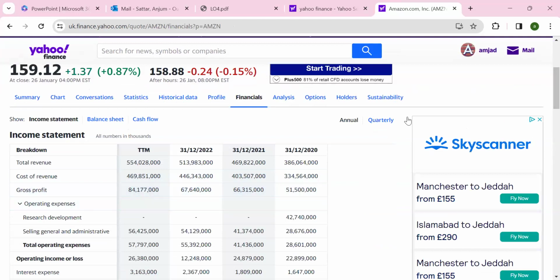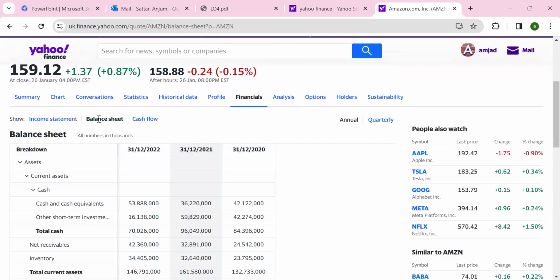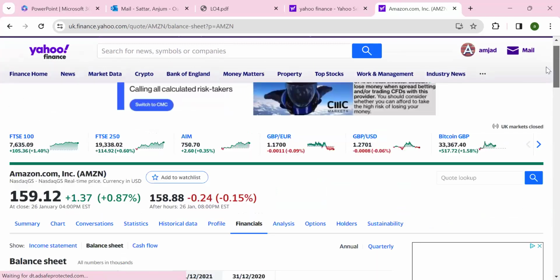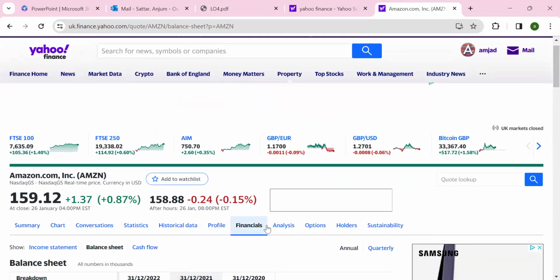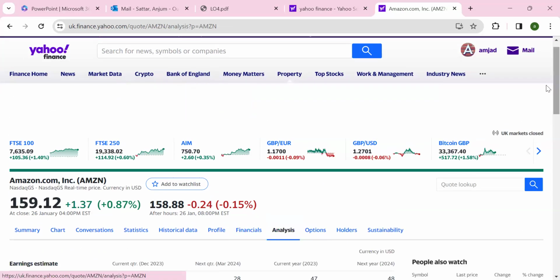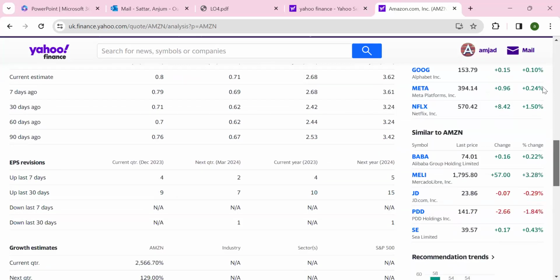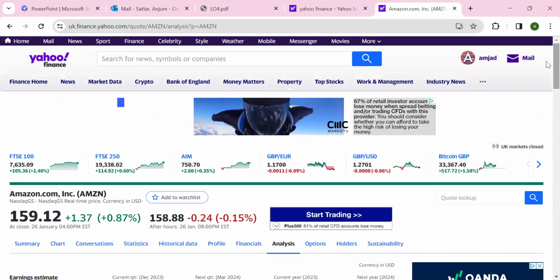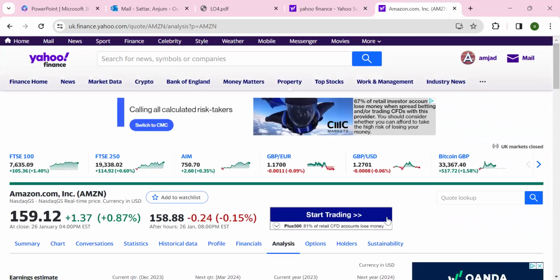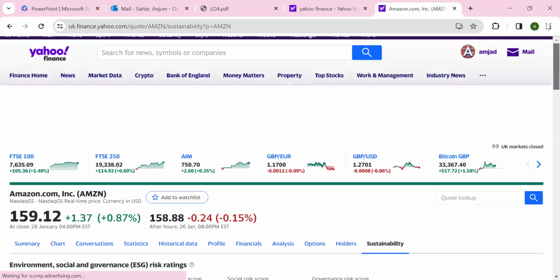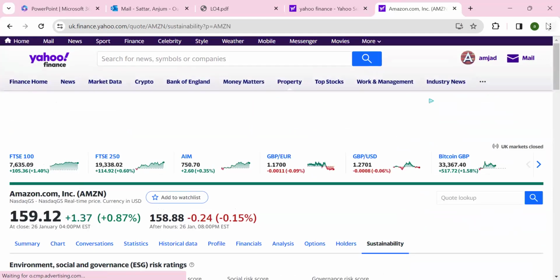You will see the balance sheet, what happened, the current and non-current assets, and equity figures. You can compare, and these are the figures we can use to calculate the ratios. Some ratios are already calculated in the analysis. You can look here at what happened. All the information is there and you can interpret it, and you can find sustainability and other reports about the companies as well. So it's quite good to look around any company of your choice.